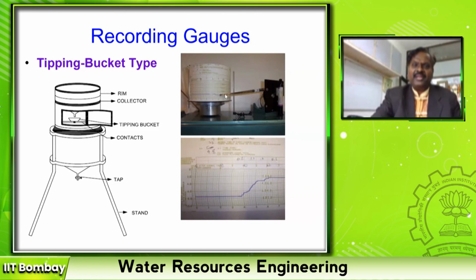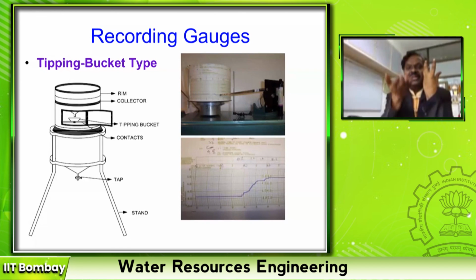So this chart makes one round for 1 day, and there is a mechanism with a pen, and this pen is at a fixed location touching the chart. When this chart is rotating, the pen will be making a line. When you are able to deflect this pen depending upon the amount of rainfall, then the pen starts recording, moving up from one place to another place, recording the intensity of rainfall.